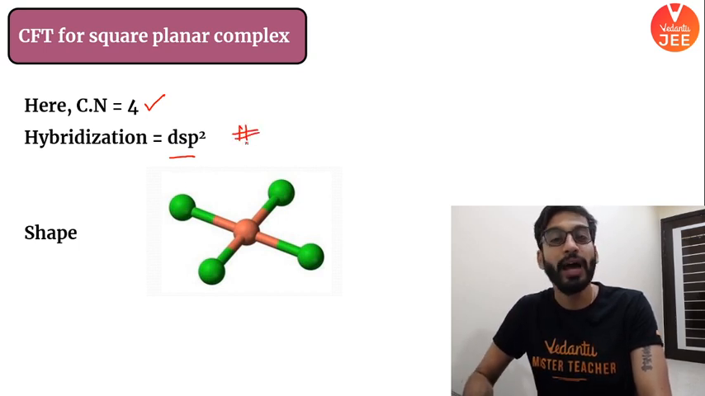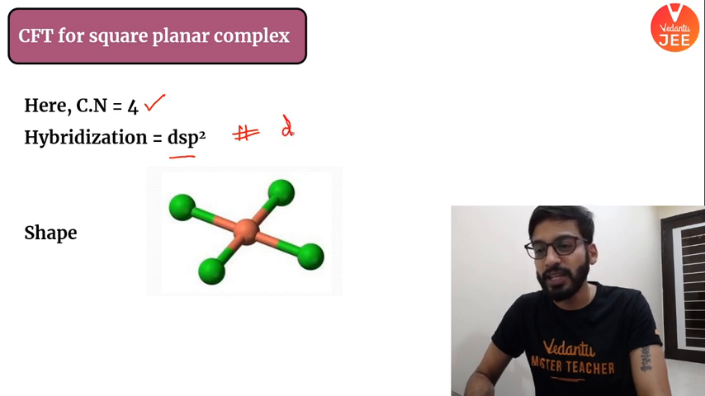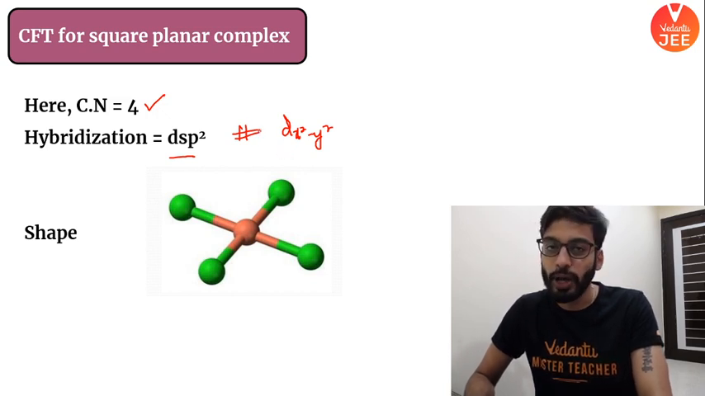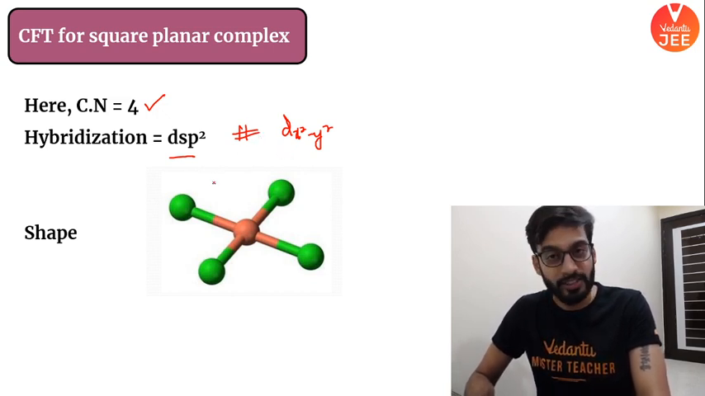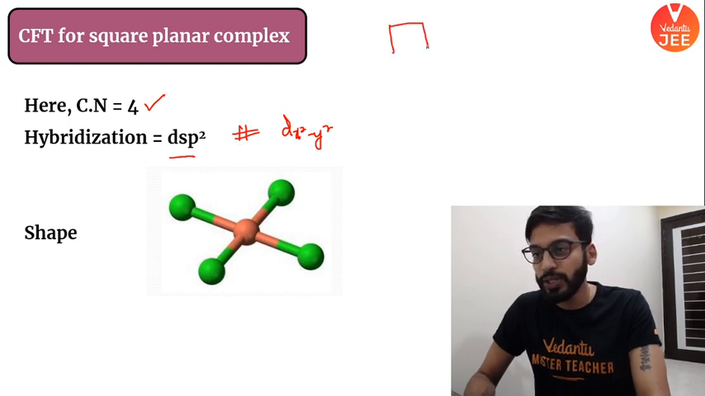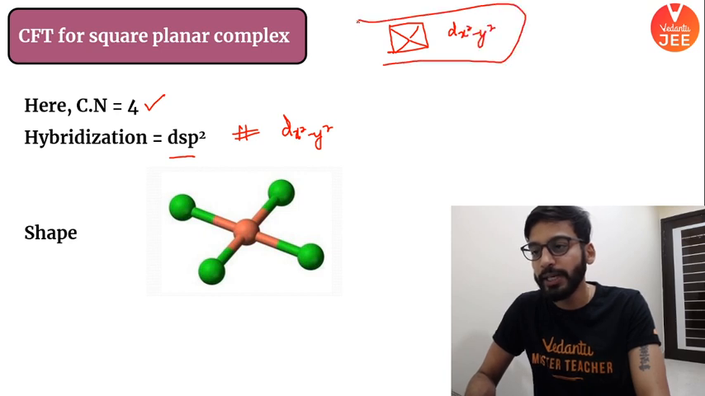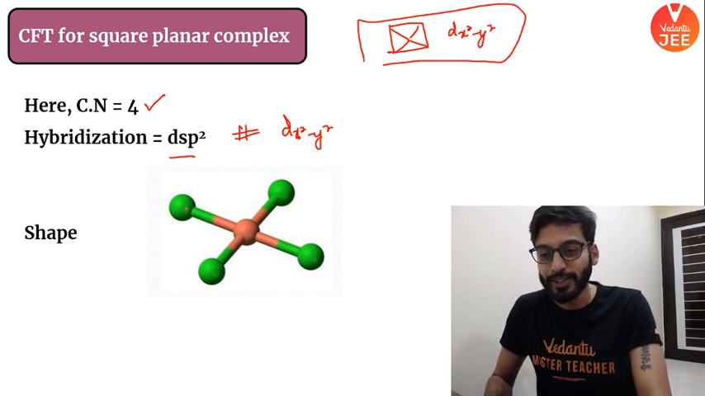In dsp2, they have asked which d orbital is used. So you will say, sir, it is dx square minus y square. This is the orbital which is used in the hybridization process when we are making a square planar complex. And there is also a trick. Whenever you see a square getting formed, please make sure the orbital that must be used here will be dx square minus y square. In square planar, the shape is just like a square.